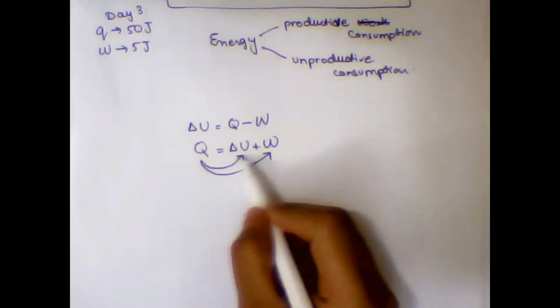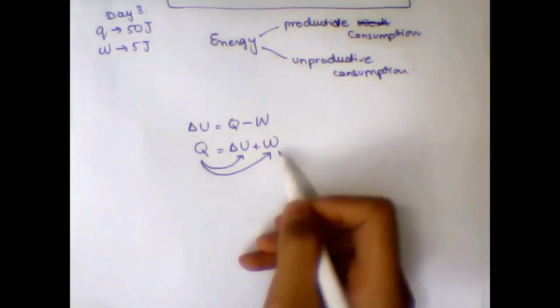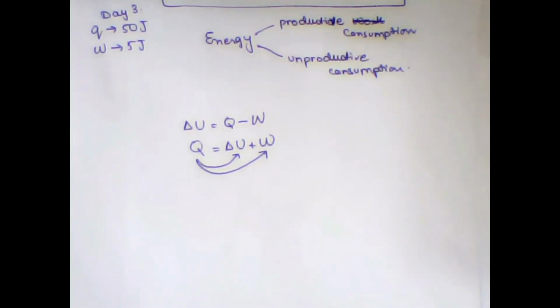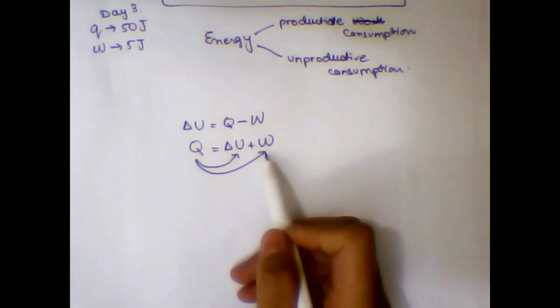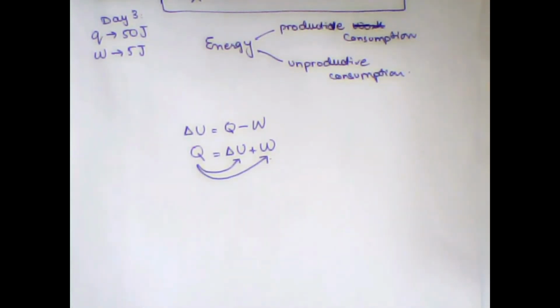So this can be unproductive and this is productive, because by adding heat into the system, we want the system to do work, but we do not mean to increase the internal energy, generally speaking. So this is the unproductive consumption and this would be the productive consumption.